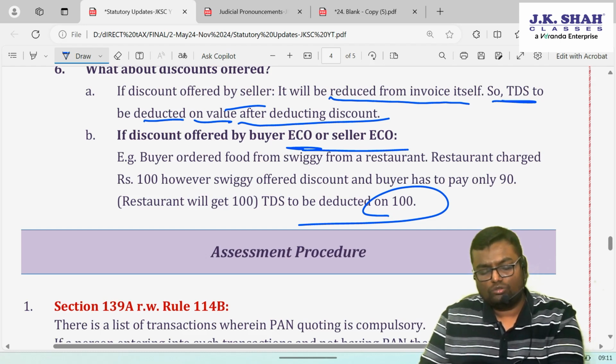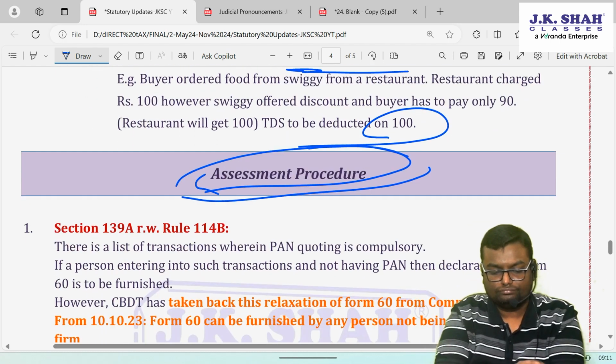The next chapter which has a statutory update is assessment procedure.